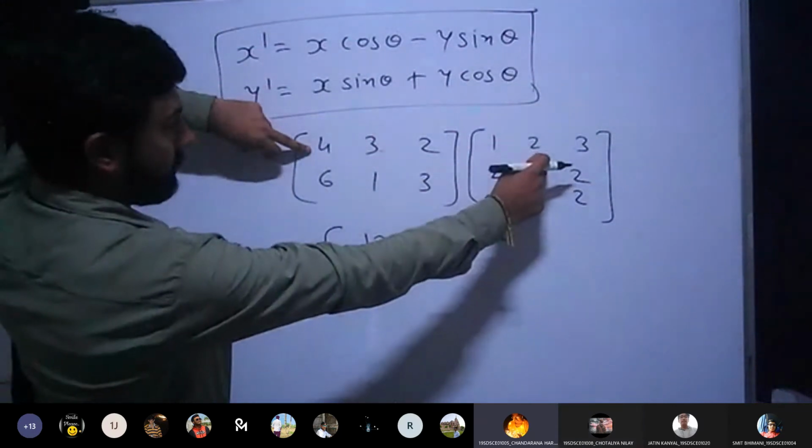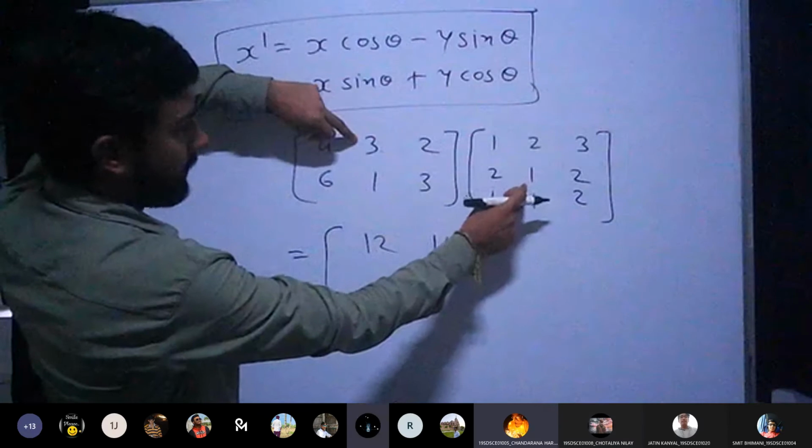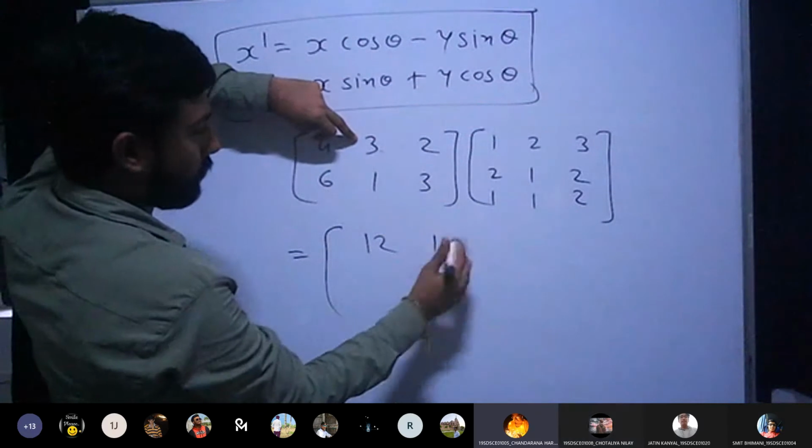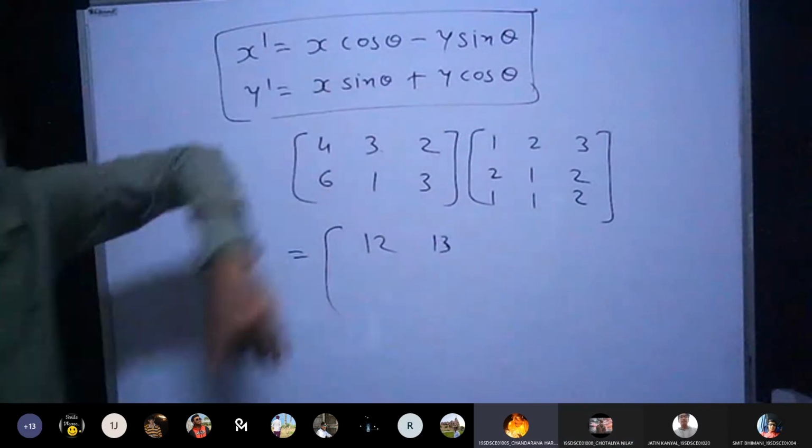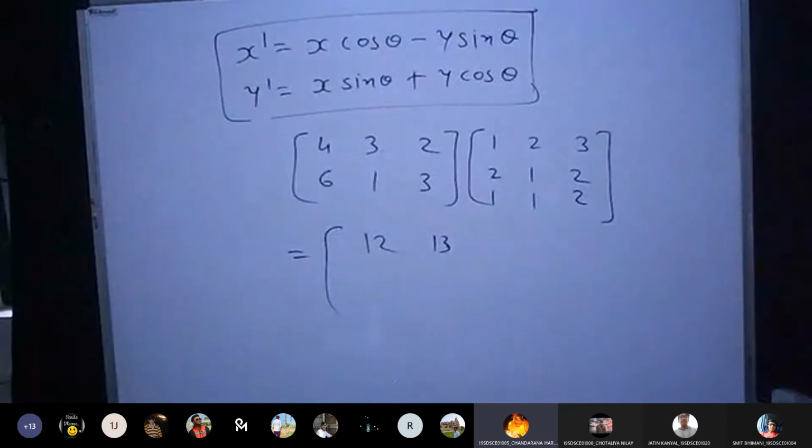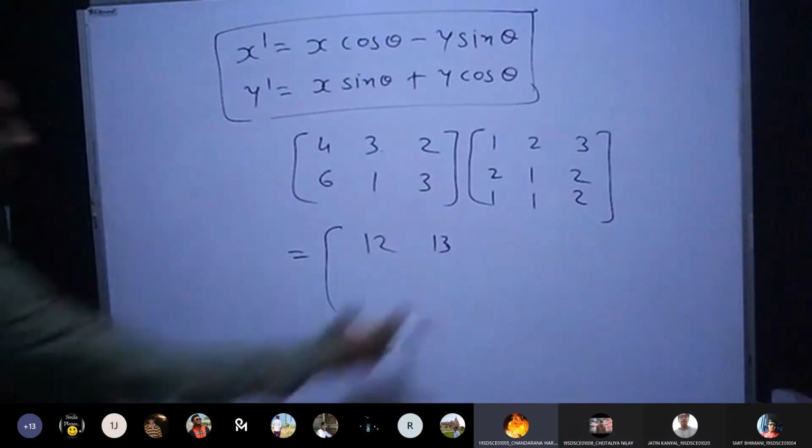4 into 2, which is 8. 8 plus 3, 11, and 11 plus 2, 13. Yeah, sorry sir. What is the last element?